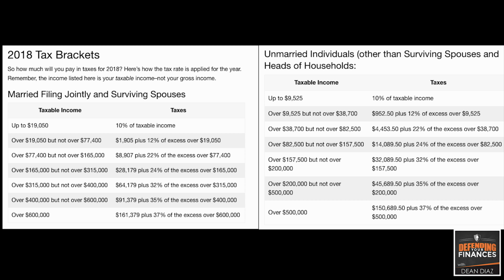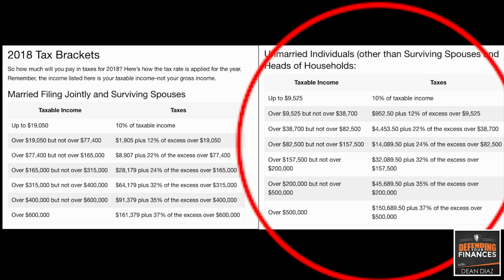If you find yourself barely crossing the threshold into a higher tax bracket by less than $5,500, which I say $5,500 because currently the maximum IRA contribution for those under 50 years old is $5,500 and $6,500 for those 50 years old and older. So if you find yourself barely crossing the threshold into the higher tax bracket by less than $5,500, making a contribution to your traditional IRA will allow you to deduct that contribution from your taxable income, potentially sending you into the lower tax bracket.